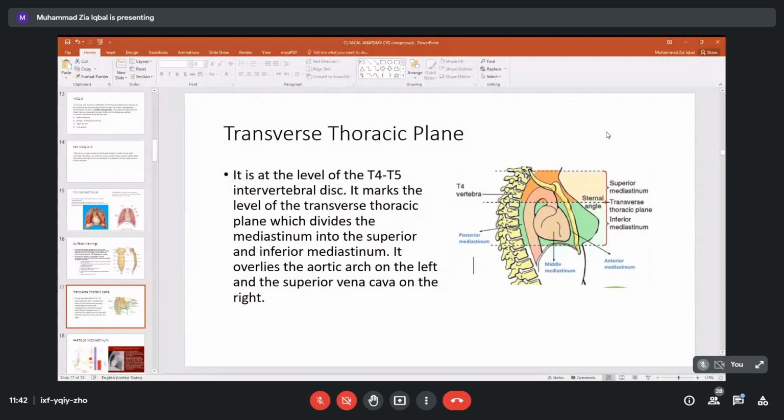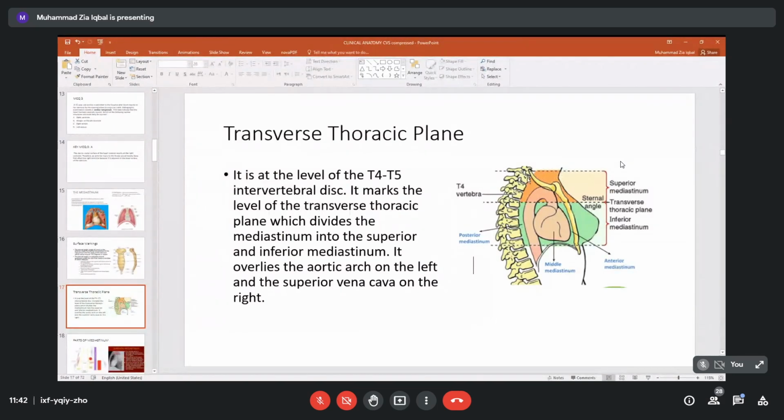When we put our hand on our back, we can feel these spines, so from this we can count the vertebrae. The seventh vertebra is very prominent. We call it vertebra prominens. From above, this is the neck region, so this is again the thoracic inlet.